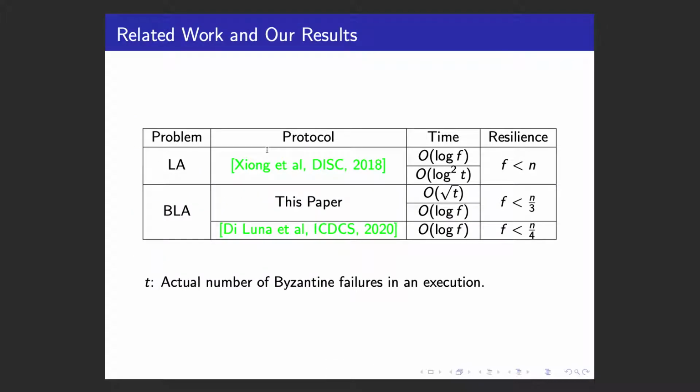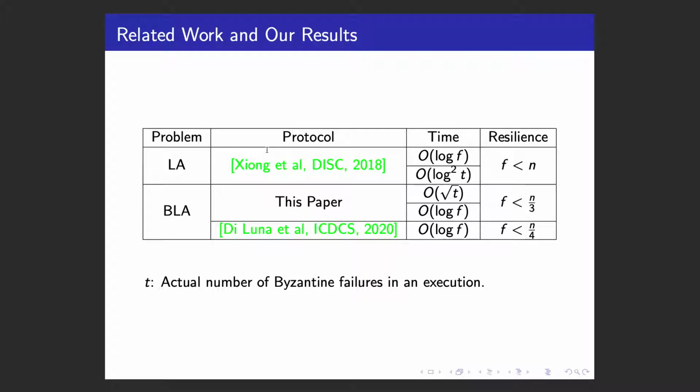Here's the remaining work and our results. The Lattice agreement problem has been studied in the crash failure model before, and the best upper bounds obtained are an order of log f rounds algorithm and an order of log square t early stopping algorithm. Both algorithms have resilience of f less than n.